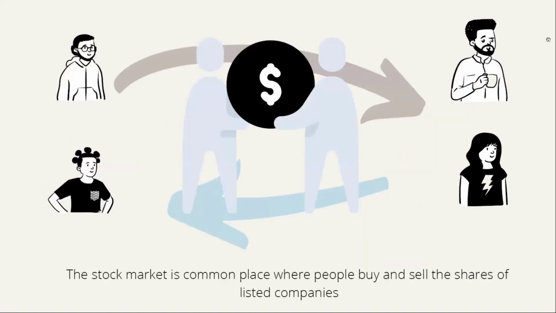Basically, a stock market is a common place where people buy and sell the shares of listed companies. If you're a beginner, you don't have to worry about how these companies get listed in the exchanges. Okay, it's a headache of the companies. So all you have to know is you can buy or you can sell the shares which are listed in the stock exchanges. It's a simple thing.